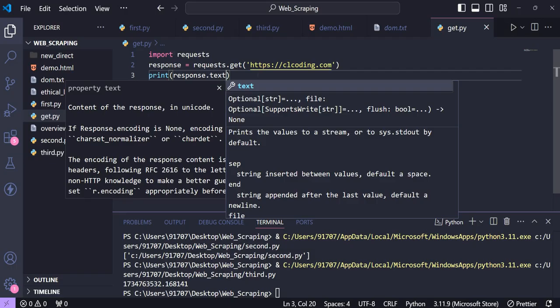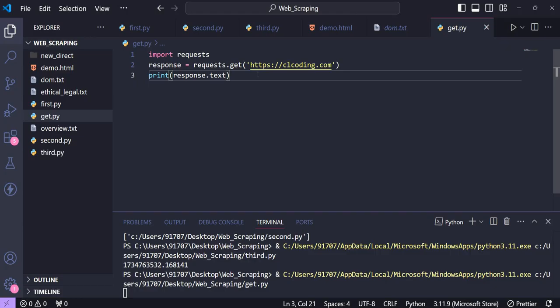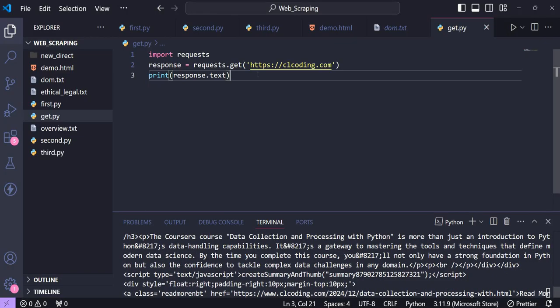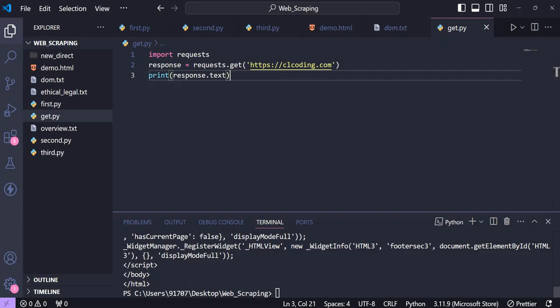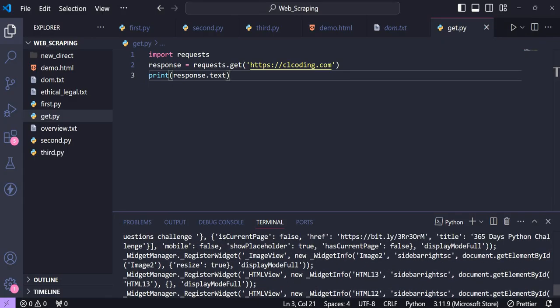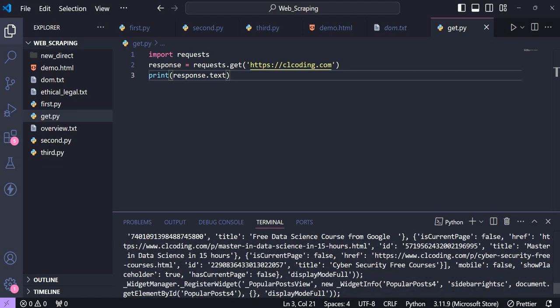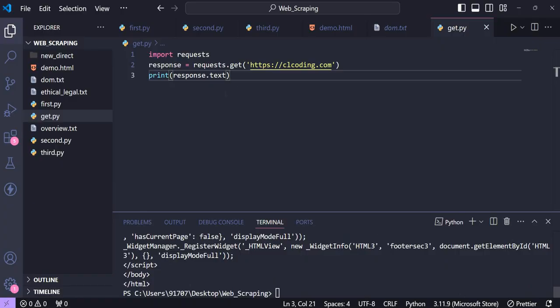So I'll just execute, and you will see we will get all the HTML text of that particular website, if that website has allowed the developer to. Yeah, so it has allowed. So you can see I have extracted all the HTML and CSS which has been required to create that website. Okay, so that is the thing.